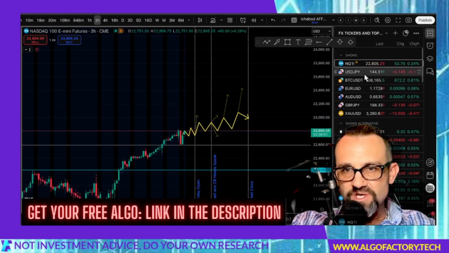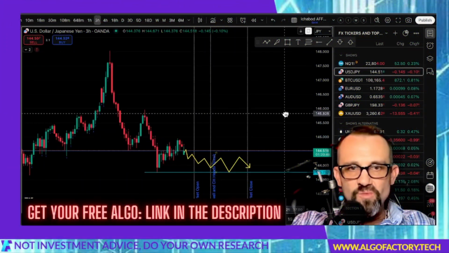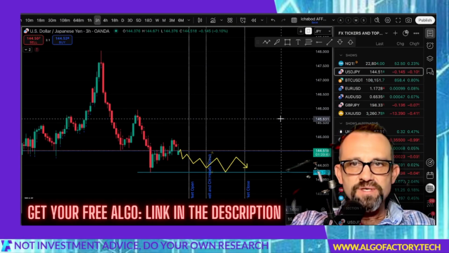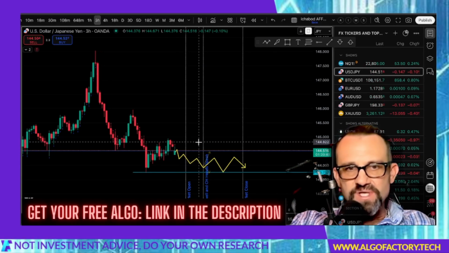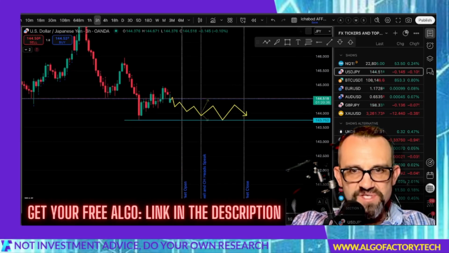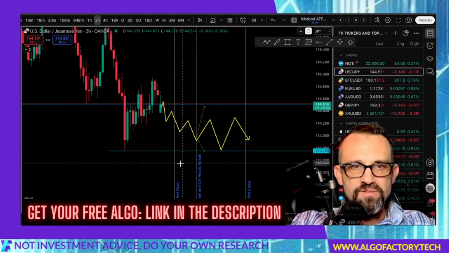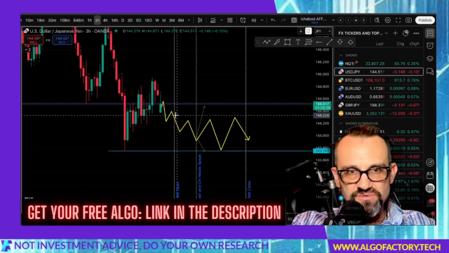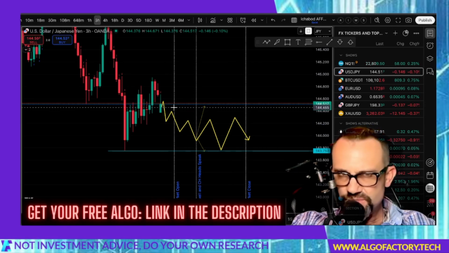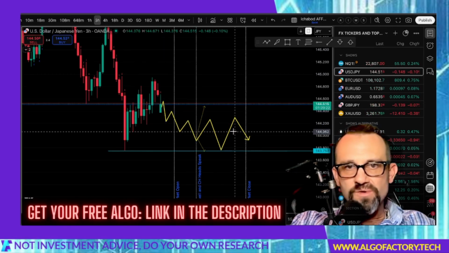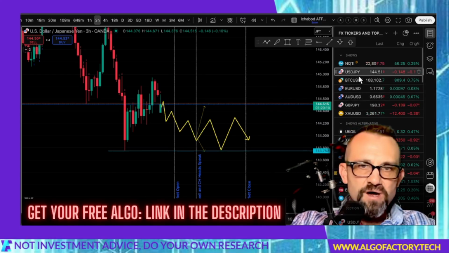Let's move on to USDJPY. USDJPY kind of really selling off a little bit, but the dollar is getting a bit stronger, right? So that's why we're seeing the move down slow down. And I think we're probably going to see price have a downward sort of sideways push. The support locally right now is at 143.75. I expect price to grind down that way, or it could just go sideways, but that's what the algos are saying. A slow grind downward and then maybe going sideways for a bit. Nothing too exciting right now. We'll see how it goes.